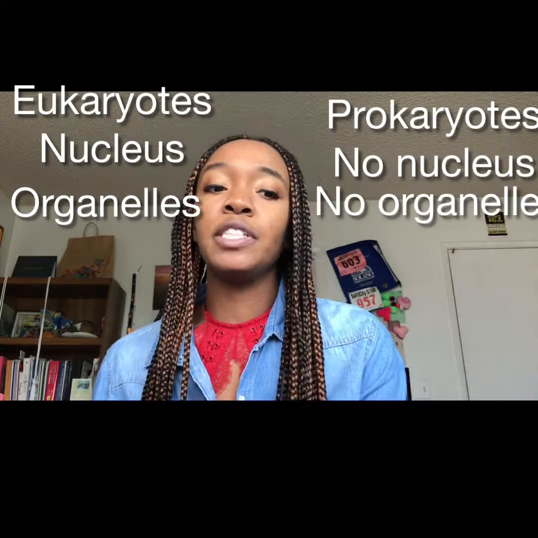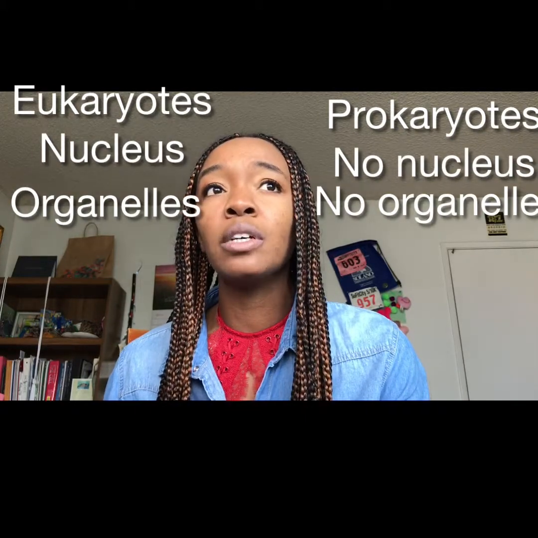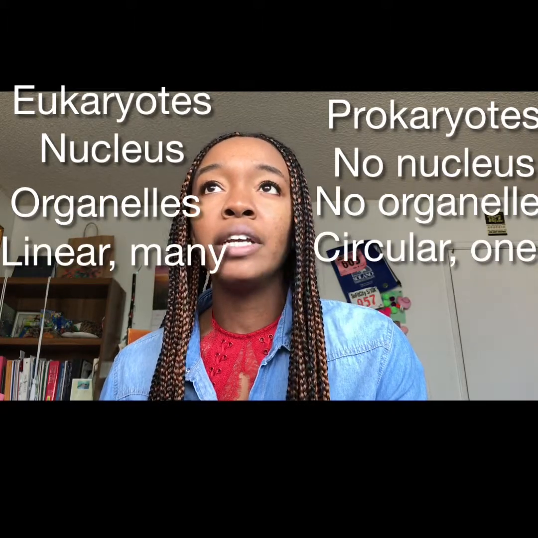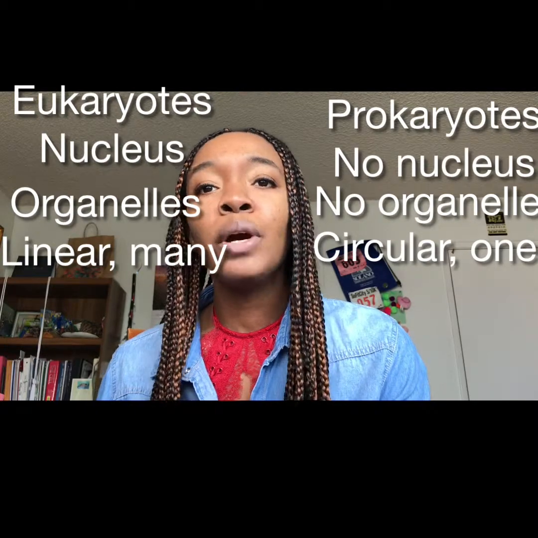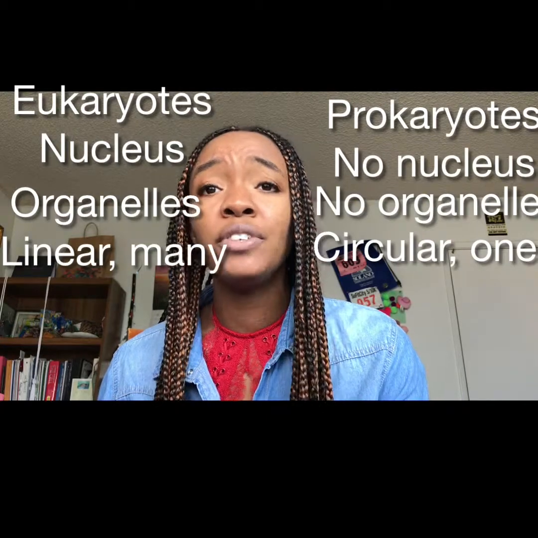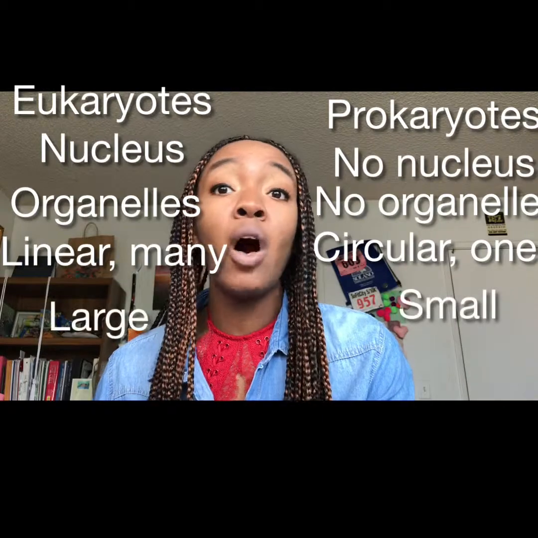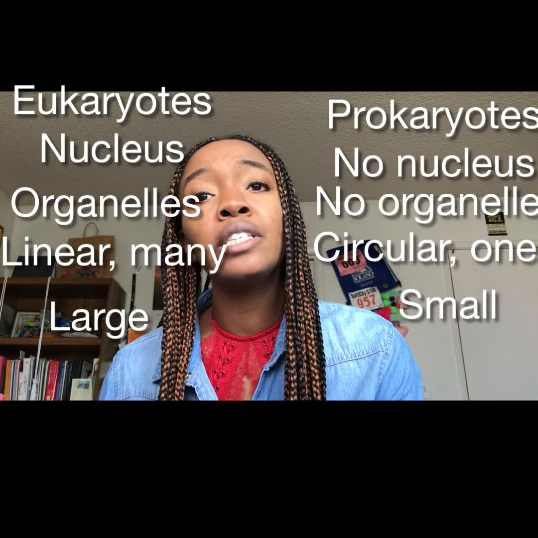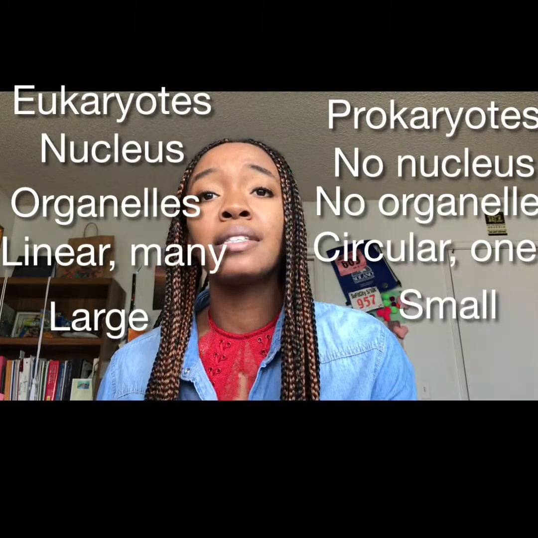Now, another difference between eukaryotes and prokaryotes is the structure of their chromosomes. Eukaryotes all have linear chromosomes, and many of them. Now, prokaryotes have circular chromosomes, and they'll usually have one or a few. Now, prokaryotic cells are much smaller than eukaryotic cells. Prokaryotes are simpler and smaller, and eukaryotes are much larger and more complex.